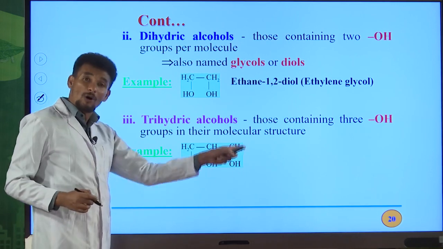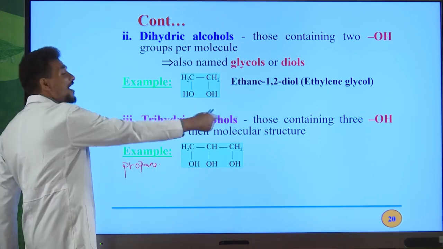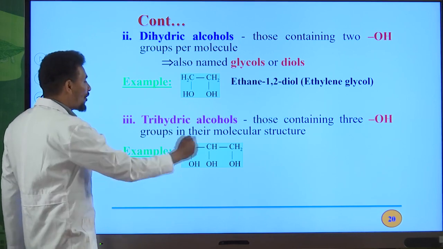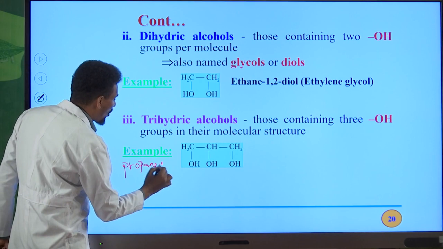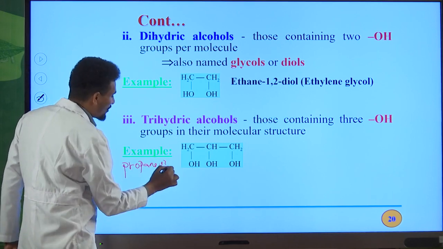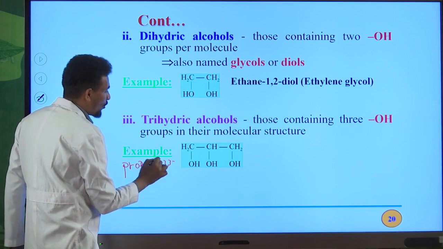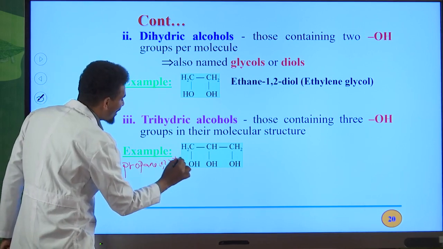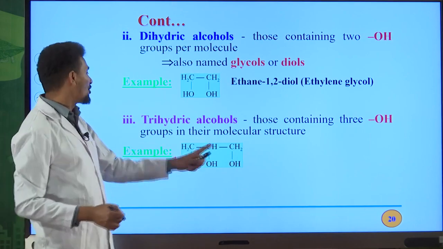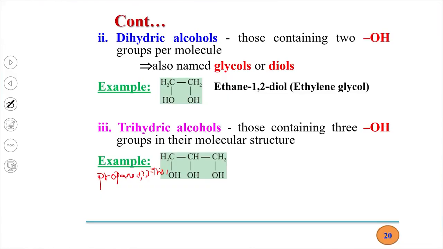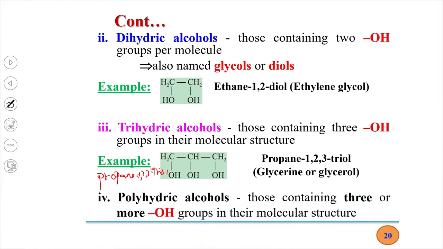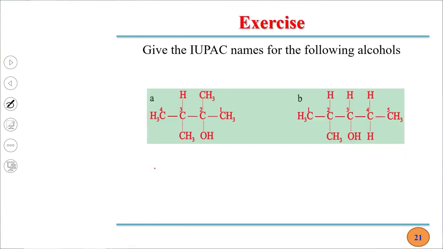Because of these 3 OH groups, this alcohol can be classified as trihydric alcohol. Tri means 3, 3 OH groups in the molecule. So we have an OH group on carbon number 1, on carbon number 2, and on carbon number 3. Then triol, because we have 3 OH groups in this molecule. Therefore, the IUPAC name for this alcohol is propane-1,2,3-triol. Glycerin or glycerol is the common name for this alcohol. Another one is polyhydric alcohol. Alcohols containing 3 or more OH groups can be classified as polyhydric alcohols.